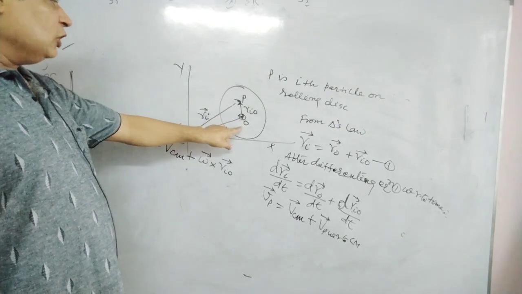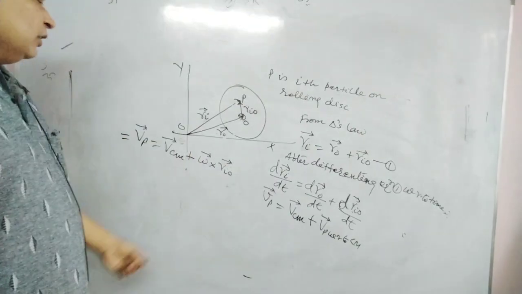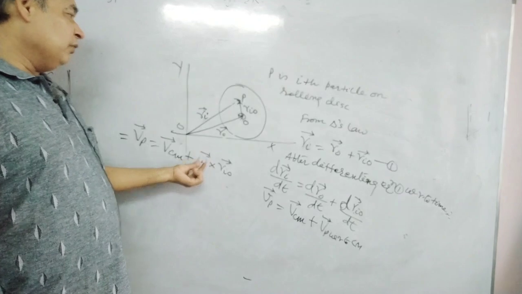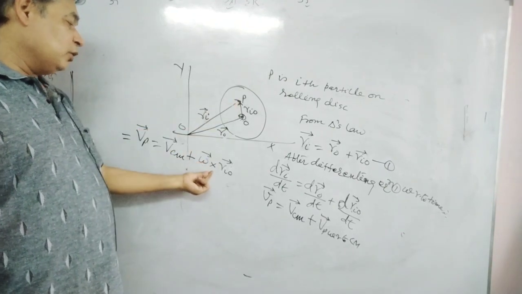Due to circular motion, linear velocity will be omega cross ri naught.